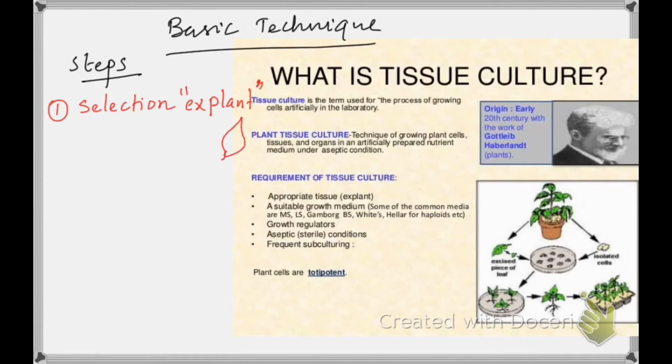If I take a leaf and I'm taking out a small piece from the leaf, we can say this is an explant. It could be a shoot tip, a root tip, a cotyledon, a leaf part, a meristem, whatever may be. It could be a tissue, or an organ such as an anther, or it could be a gamete. Whatever it may be, if we are excising that from the plant, we call it an explant. So selection of explant is the first step.